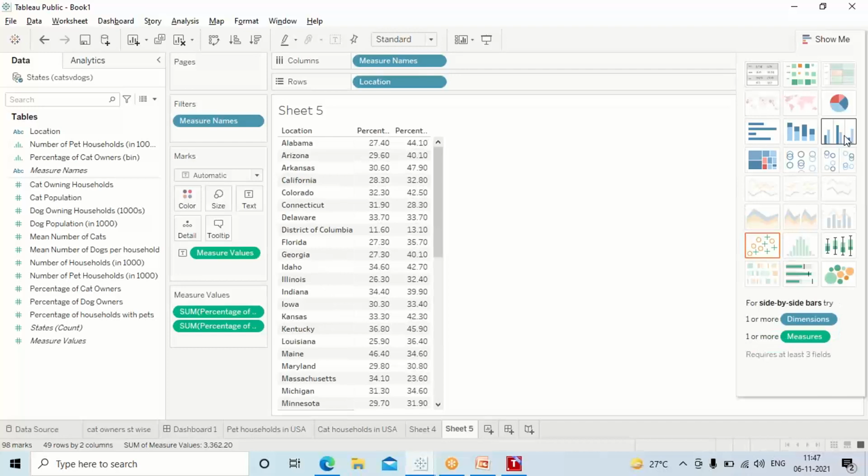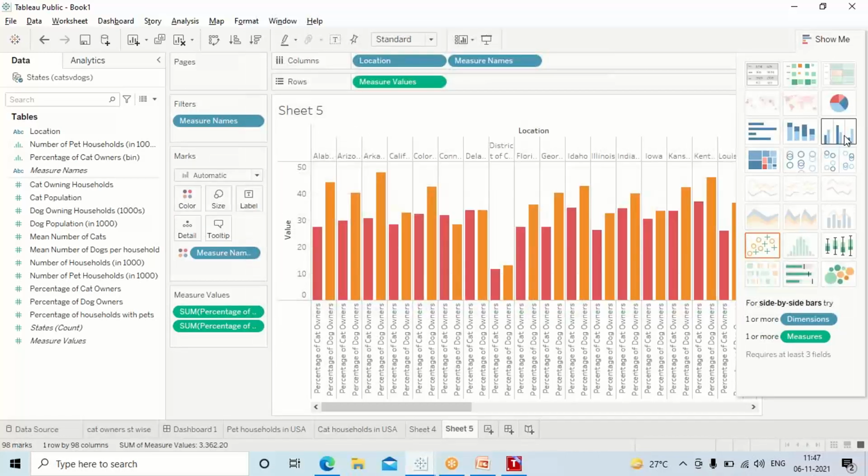Depending upon the data, these options will be enabled. Why? Because I have dragged a few things in columns and rows, but not all the data visualizations are enabled. Depending on how you drag the data in the rows and columns, these options are enabled. Tableau is recommending the best ways to represent the data that you have pulled out. Okay, guys, are we clear so far with what I have done here?